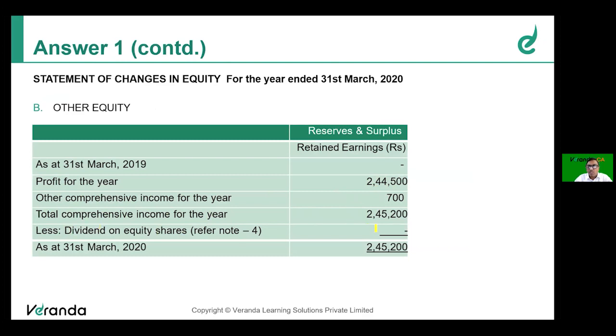Dividend on equity shares should not be deducted because it is not declared. It is only at the recommendation or proposal stage, but it was already deducted. That is how they got retained earnings earlier. But we should not adjust it now. Without adjusting the dividend, the other equity is 245,200.